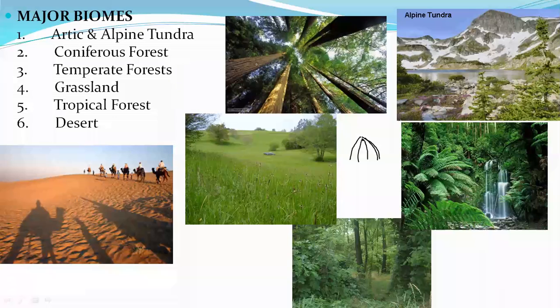Whereas the coniferous forest has tall trees which form a canopy. The temperate forest has herbs, shrubs and trees in a temperate region. Grasslands have long and short grass, and animals such as zebra, deer and other herbivorous animals you will find mostly in the grasslands. Then the tropical rainforest, a huge, dense forest. And the desert area, which has sand, animals such as camels, and xeric plants, xerophytes, which can survive without water or with very little water. These are the different biomes.